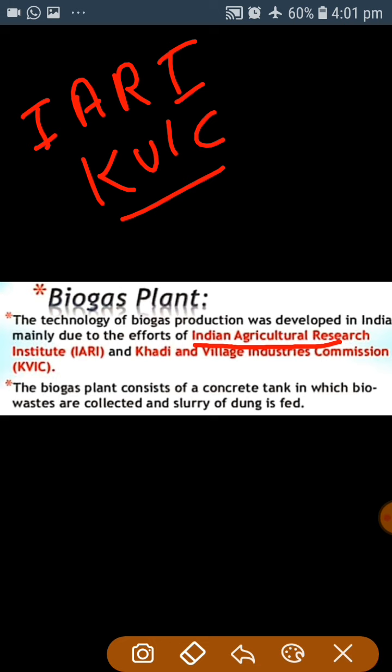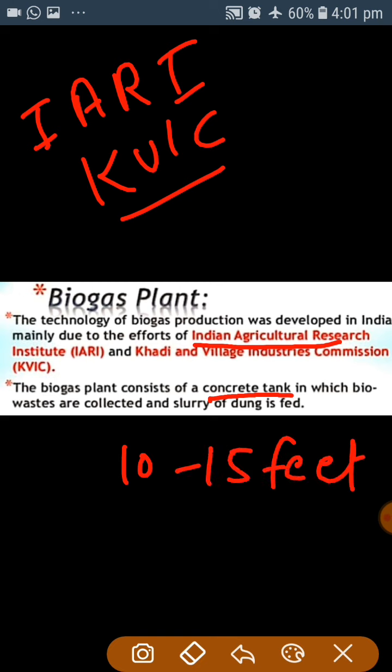The biogas plant consists of a concrete tank, and this concrete tank is 10 to 15 feet deep. In this tank, two waste products, one is the bio waste product, second slurry of dung, are fed.